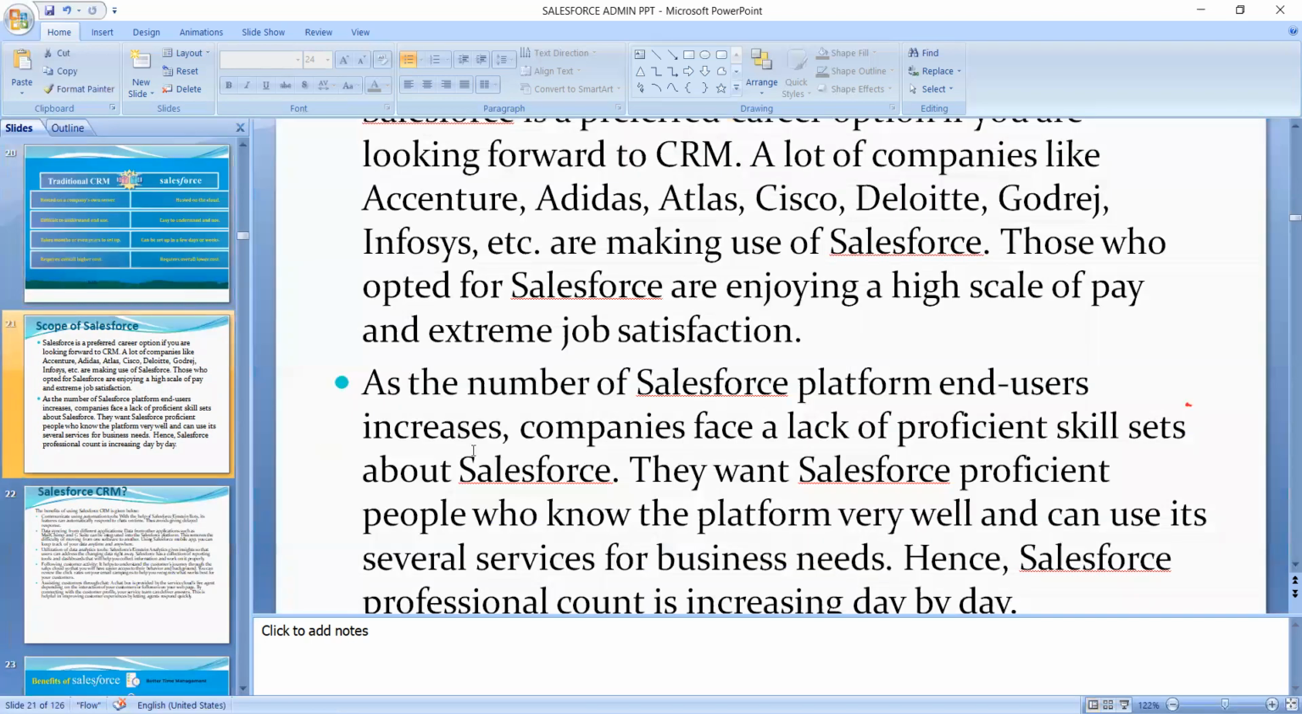As the number of Salesforce platform end users increases, companies face a lack of proficient skill sets in Salesforce. If you know Salesforce CRM very well, it is easy to get into a company. They want Salesforce-proficient people who know the platform very well and can use its several services for business needs. That's the thing. And the count of Salesforce professionals is increasing day by day. The demand is also increasing, and it is a high paying scale too.